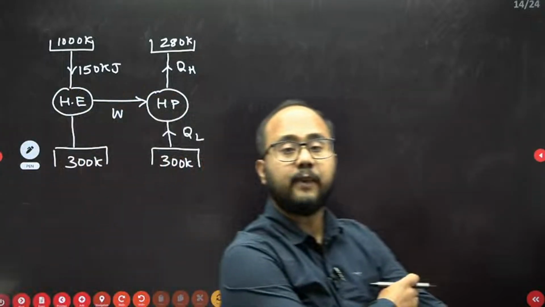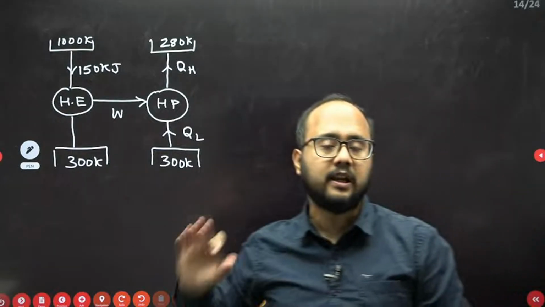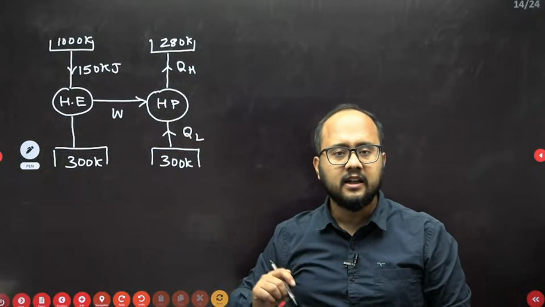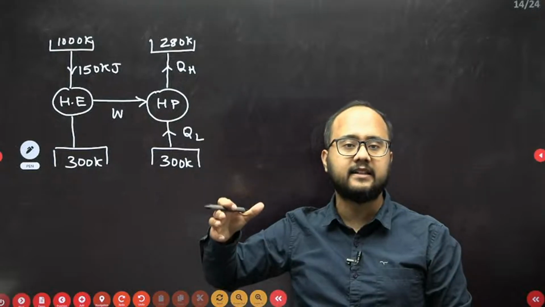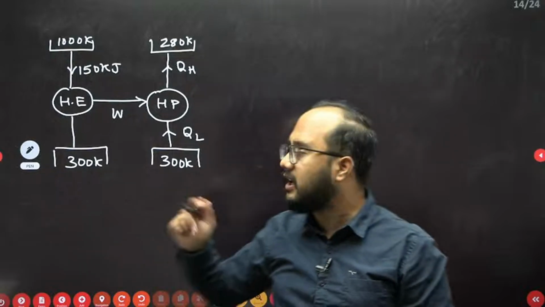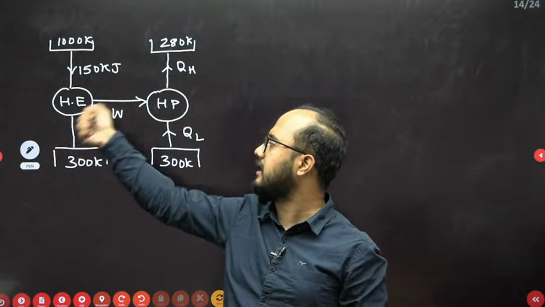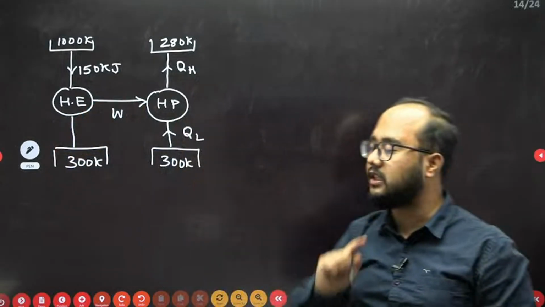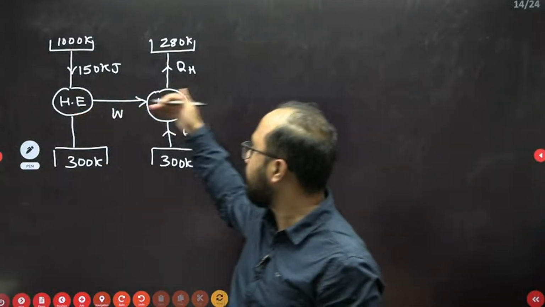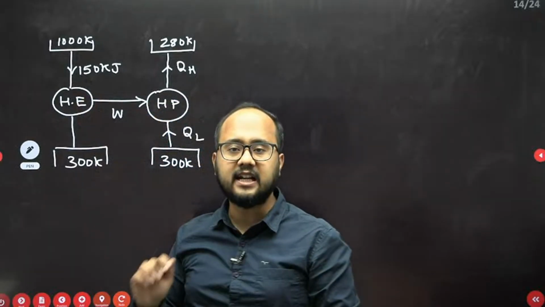So the heat engine is supplying the work to the heat pump, because any reversible heat pump or any reversible refrigerator is a work absorbing device. So in order to run a heat pump or a refrigerator, work is required. From where is the work supplied? We are supplying it from the heat engine. Whatever work the heat engine produces has been transferred to the heat pump. This is one thing you should note. Now, the question was the total heat transferred from the heat pump as well as the heat engine. That is what they are asking.